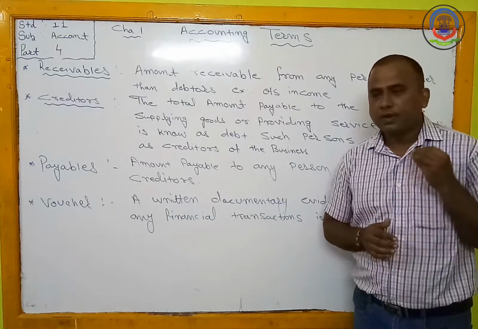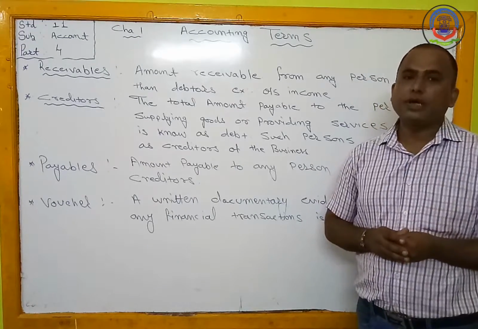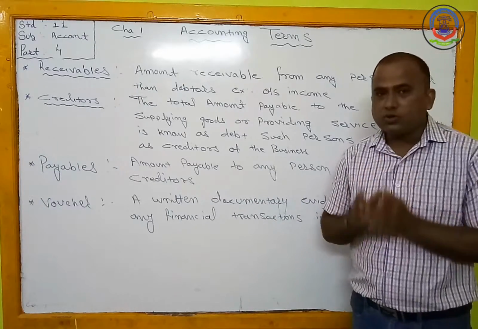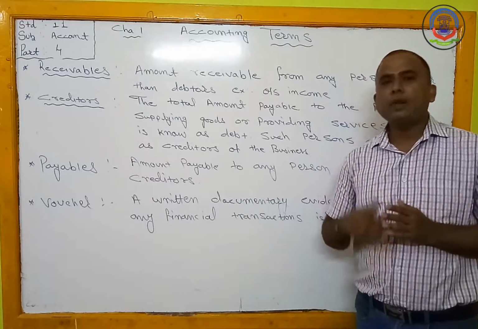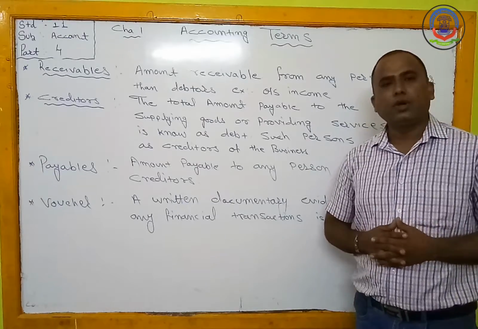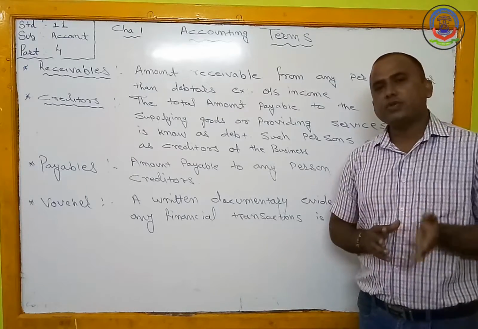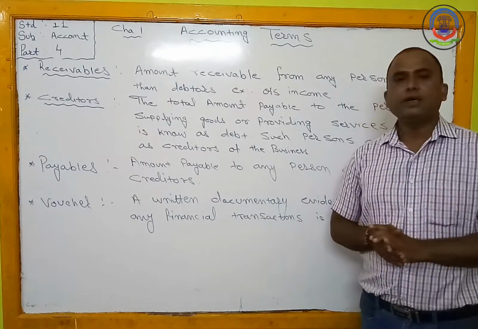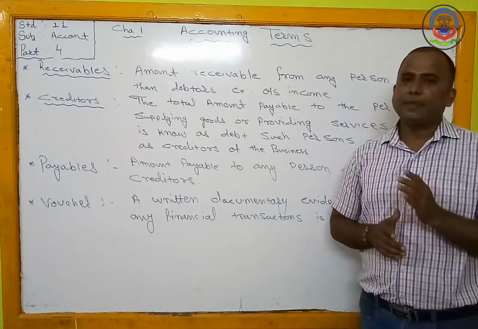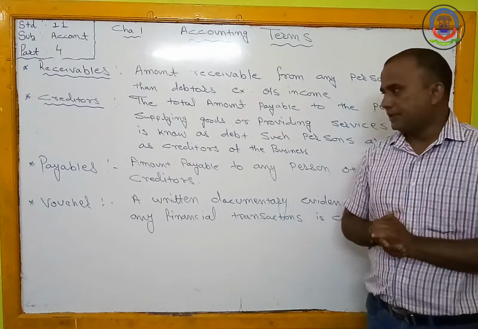Sometimes owner purchase or sometimes owner use service on credit. So this outstanding amount payable by the business to the supplier, that is also known as a creditors. So creditors are always created from the credit purchase and debtors are always created due to the credit sales.